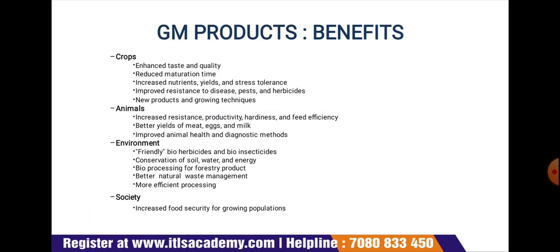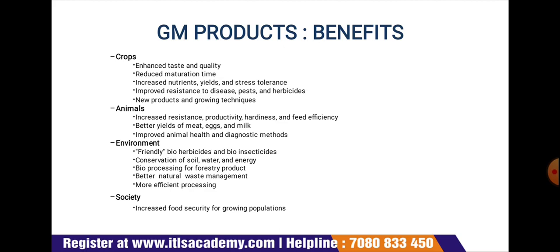Okay, here are the benefits of GM products, how it is beneficial for the environment, for the crops, for animals and the society. Taking the first point as the crop, the GM products are beneficial in that they provide enhanced taste and quality in the modified crop. It reduces the maturation time, also increases the nutrient yield and stress tolerance, improves the resistance to disease, pest and herbicide, and brings new products and growing techniques.